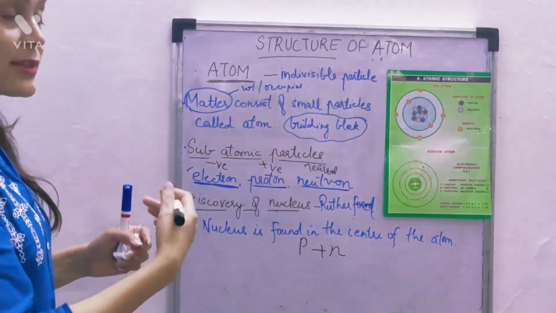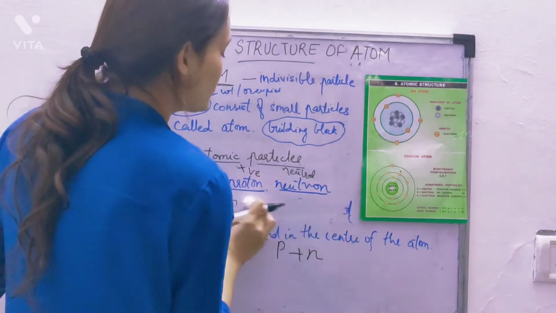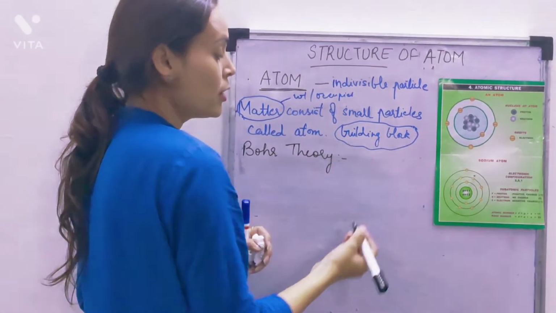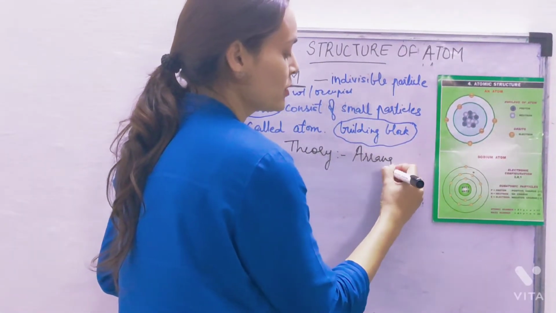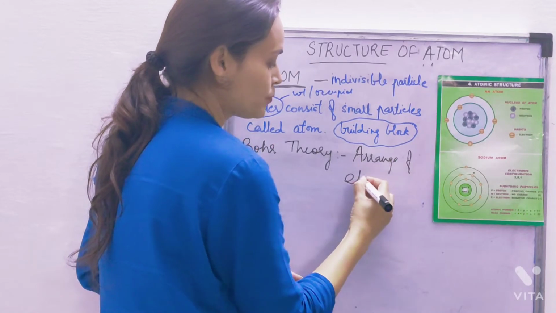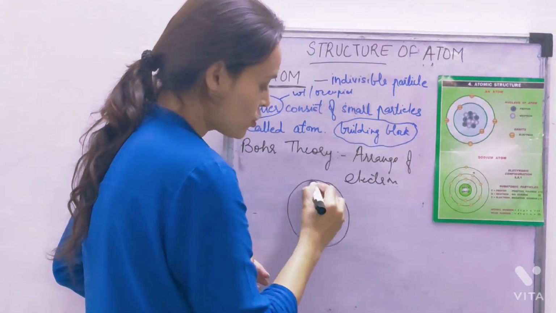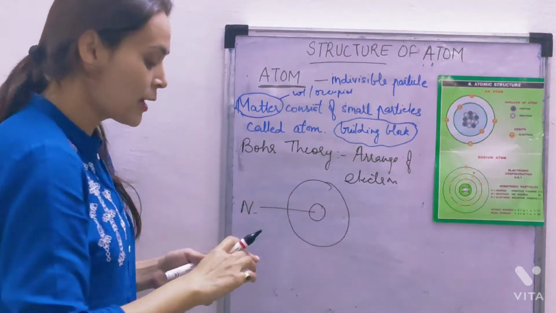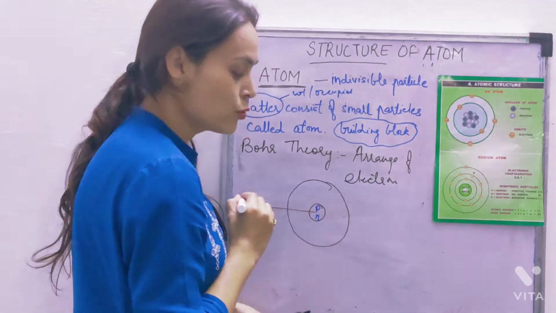Then there was another scientist called Bohr, and he gave a theory about the arrangement of electrons. We know that in the center of an atom there is a nucleus, which consists of protons and neutrons.